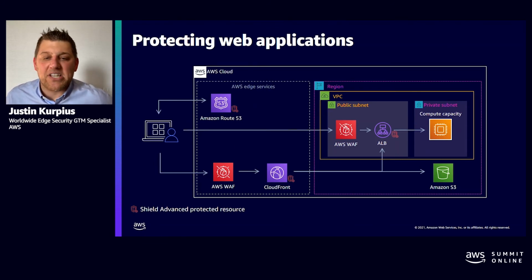We want to allow you to scale. So some customers may just go directly to the load balancer, and then we can put WAF and Shield Advanced on the load balancer itself. Or some customers want to run it through CloudFront first and then through an ALB, or CloudFront directly to the S3 bucket. This is the most common architecture, and I should have added that it starts at Route 53, which is our DNS service, and Shield Advanced is protecting Route 53 automatically, so there's no configuration needed there. So most common is this layout.